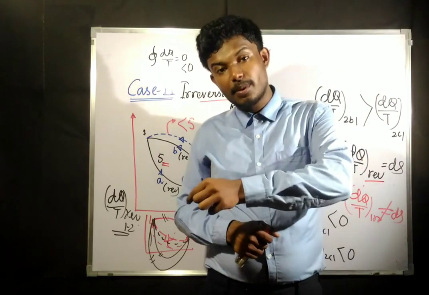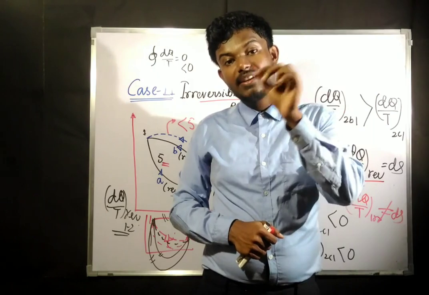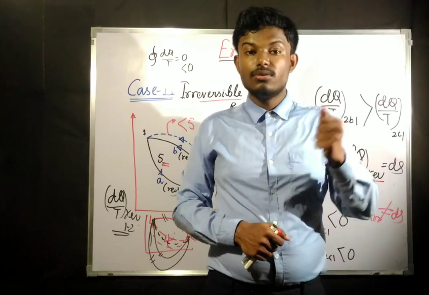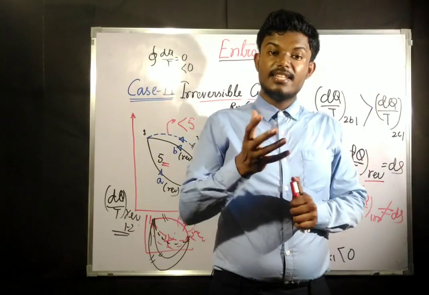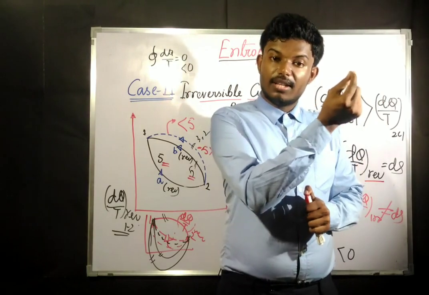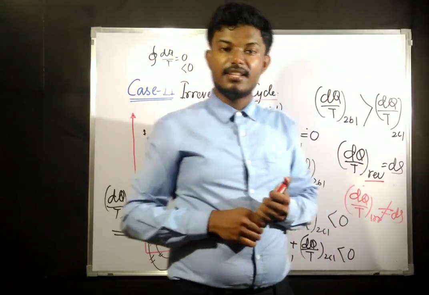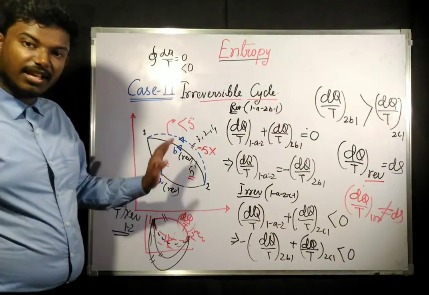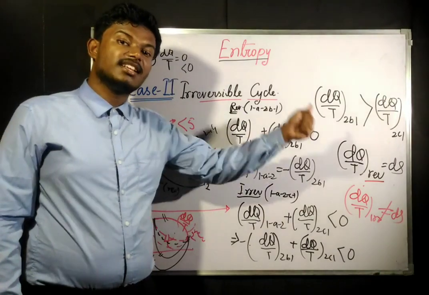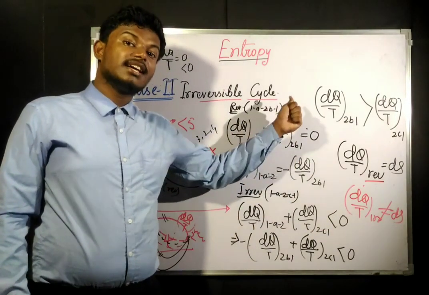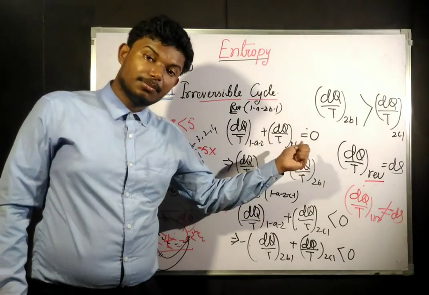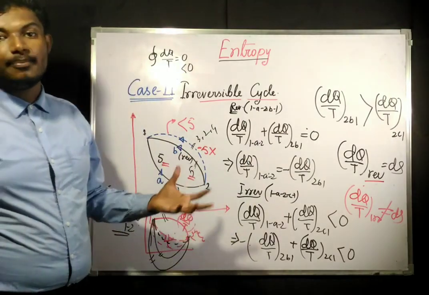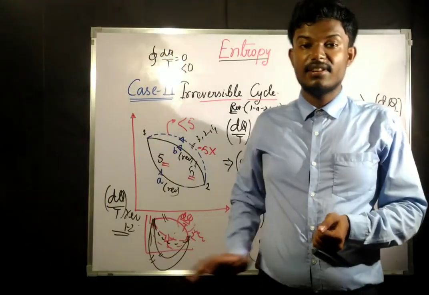And for that reversible path, whatever the dq by t term, or whatever the entropy changing term we are going to get, that term is going to give us the change in state for the irreversible process, when the initial state and final state are the same, that means the same point. If there is an irreversible process, we need to imagine a reversible process, then calculate the change in entropy from that reversible process, and that change in entropy is going to be the same as the change in entropy for the irreversible process.